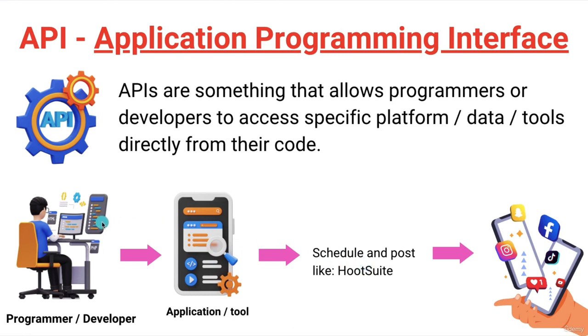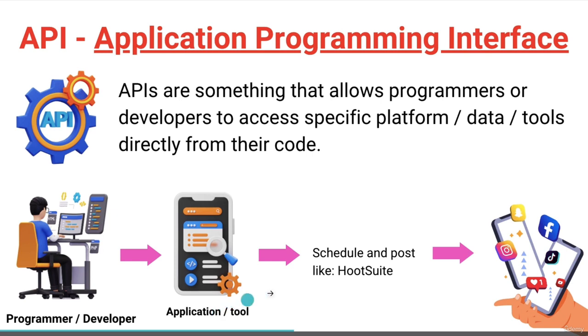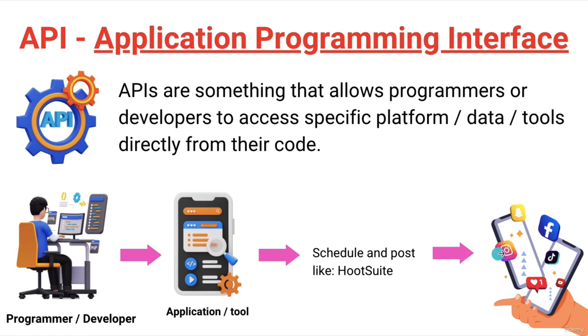For example, in very simple language, this developer wants to create one application or tool that can schedule and post on different social media platforms like Facebook, Snapchat, Instagram, TikTok, YouTube, and many more. It can help people schedule posts. For example, just create one post on Instagram and it will automatically be posted on Snapchat, Twitter, and other social media platforms.